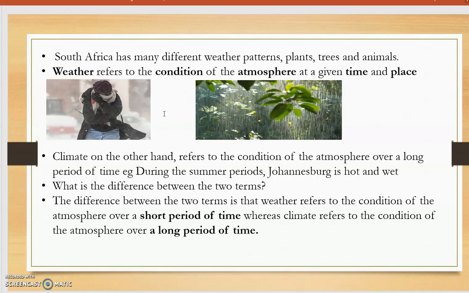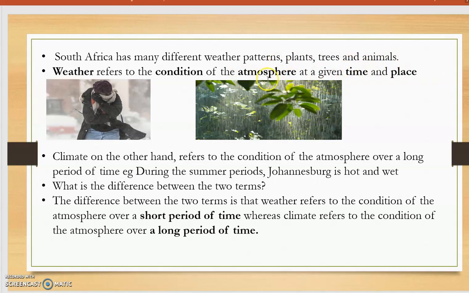By the time you go home in the afternoon, the weather has changed again. It's hot. Some of you have taken your jerseys off, so you are describing the condition of the atmosphere at a particular time, at a particular place. So in the afternoon, for example, at Northcliffe, which is the place, afternoon will be the time.